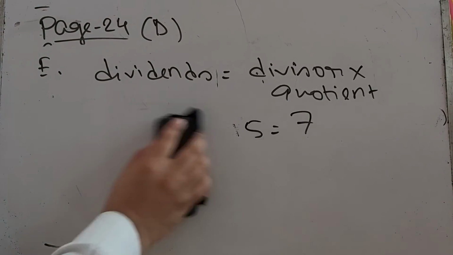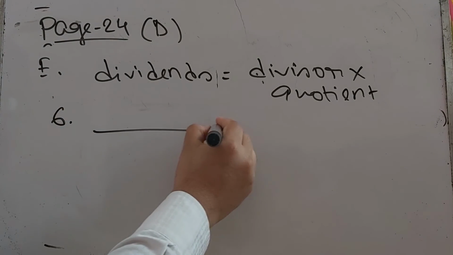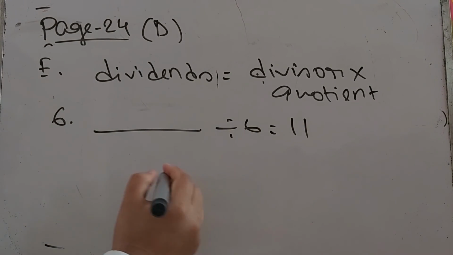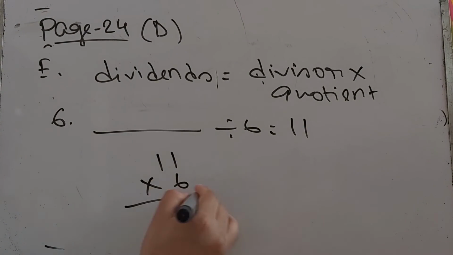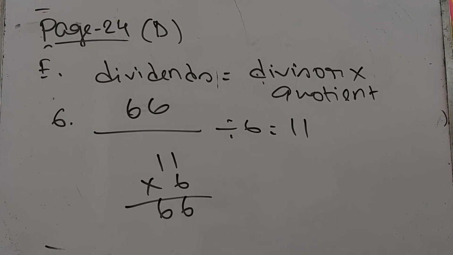Our last problem of this page 24, that is number 6. Dash divided by 6 equal to 11. So we have to multiply 11 times 6. 6 times 1, 6 times 1. So 66 will be the answer of number 6. So we have already completed page 24.